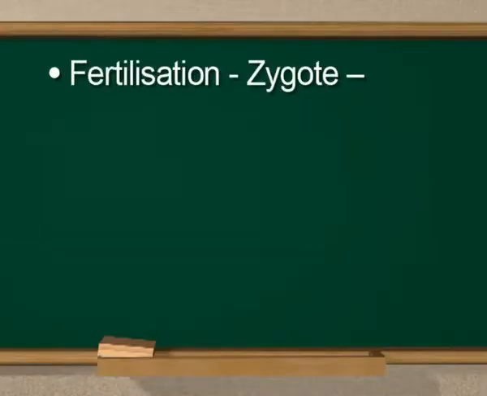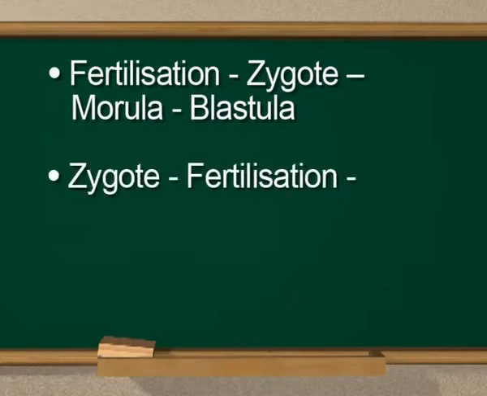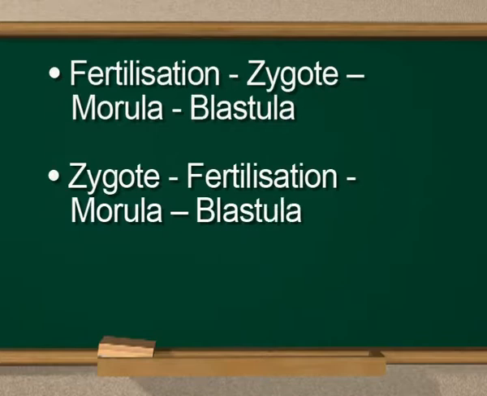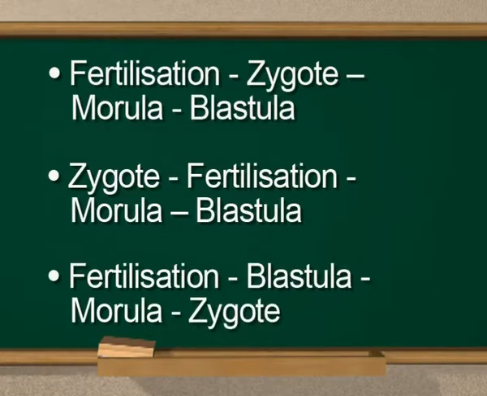The next question is, identify the correct sequence. Following are the options. First, fertilization, zygote, morula, blastula. Second option, zygote, fertilization, morula, blastula. Third option, fertilization, blastula, morula, zygote. Answer, the correct sequence is fertilization, zygote, morula and then blastula.